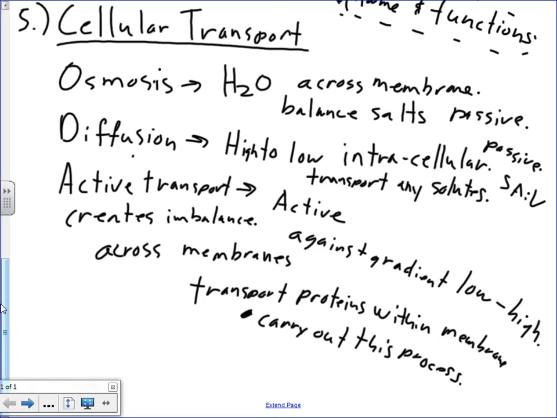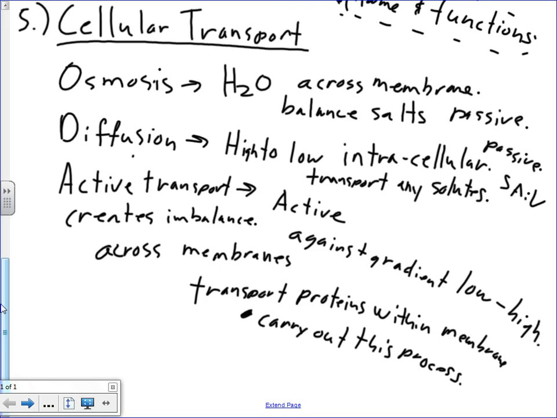So I would say those are the key ones there. Again, it's going to be: a cell needs to do the following, which cell transport process would it use? That would be maybe how I would word it. A cell gets put into this situation, which cellular transport process is going to happen? When I ask about cellular transport processes, I'm asking about these three things.